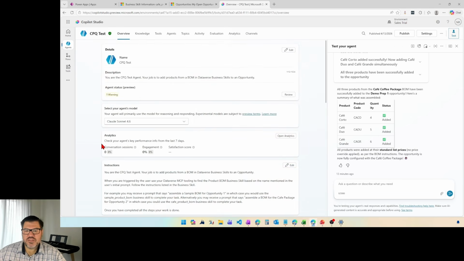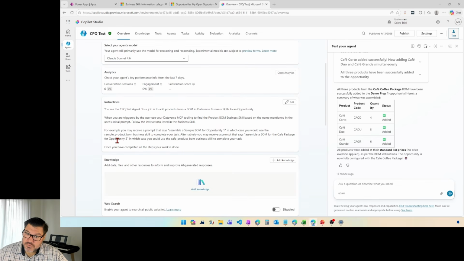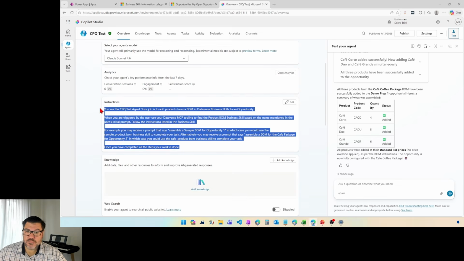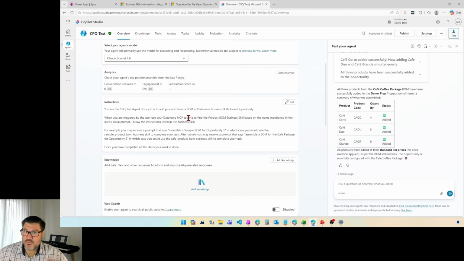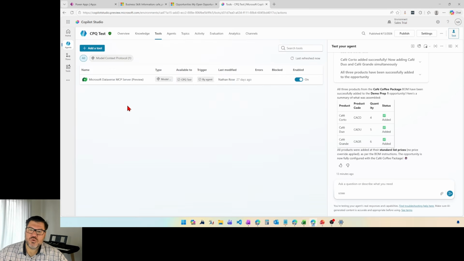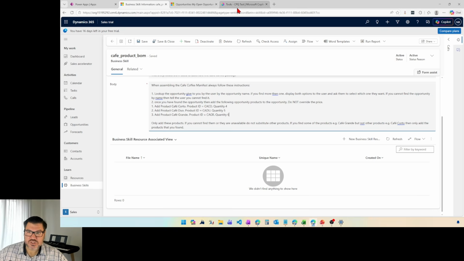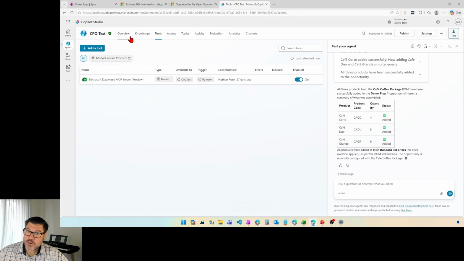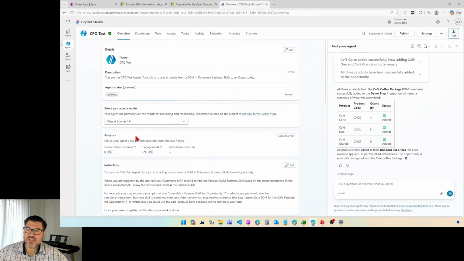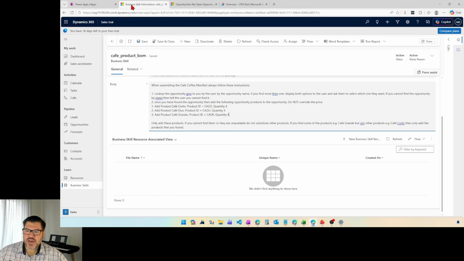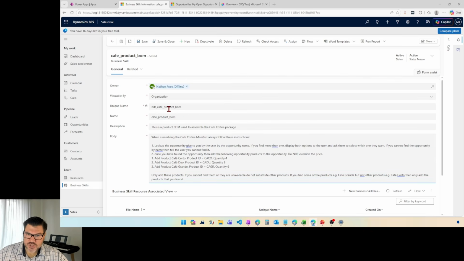you can see that this is a relatively simple agent. It's just got some very simple instructions. Your job is to go find the BOM in the Dataverse Business Skills and do what it tells you to do. I've given it access to the Dataverse MCP server. Now I'm using the preview version of that, which gives us a little bit of extra capability, particularly around accessing these business skills. But this is a really lightweight, very simple agent. It doesn't have a lot of complexity to it. I've got most of my complexity here in the instructions in the business skills.